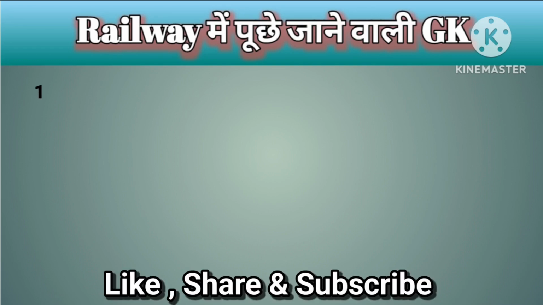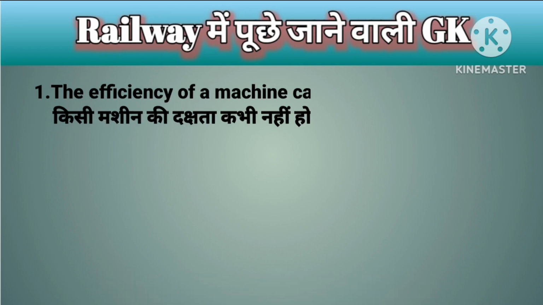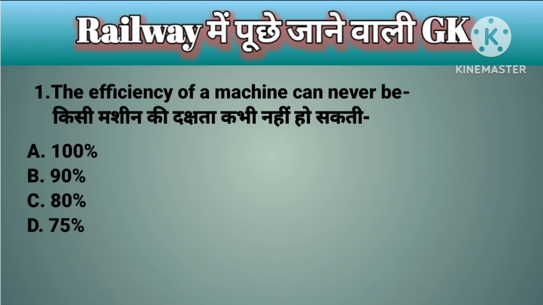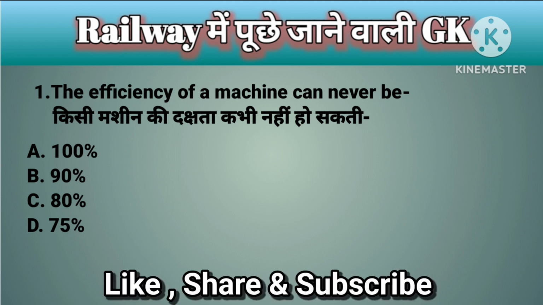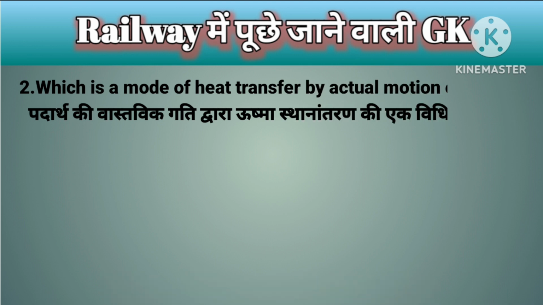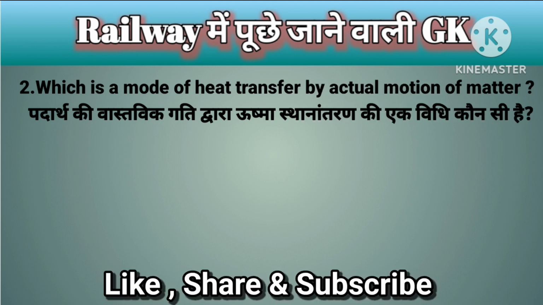Question number 1. The efficiency of a machine can never be A. 100%, B. 90%, C. 80%, D. 75%. The correct answer is option A. 100%. Question number 2. Which is a mode of heat transfer by actual motion of matter?